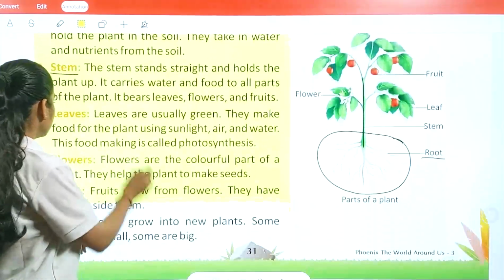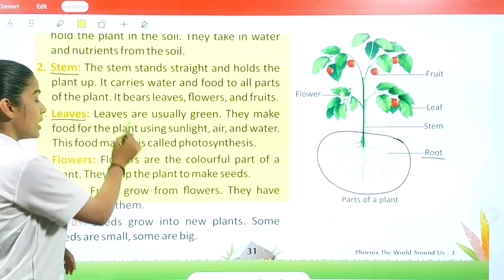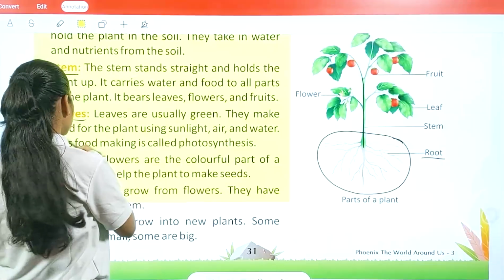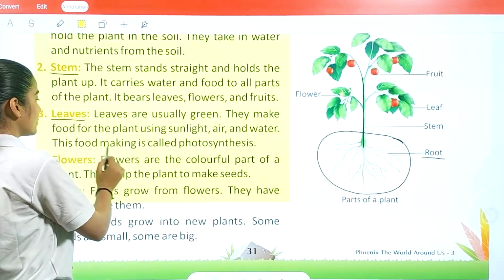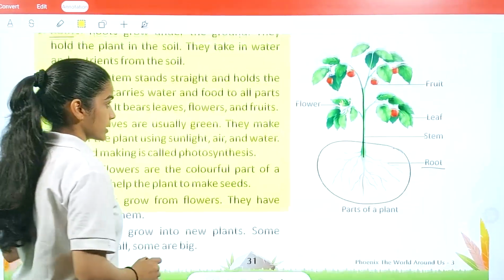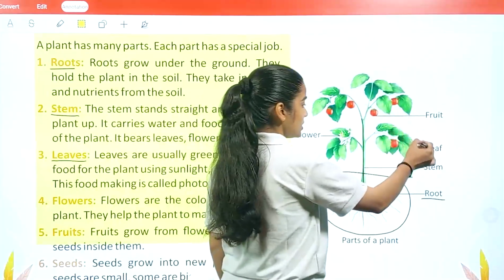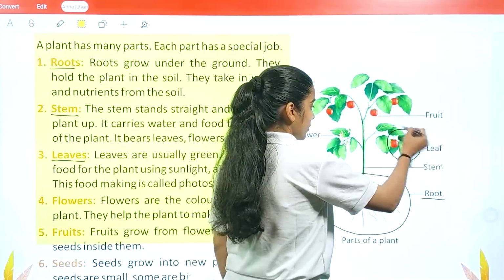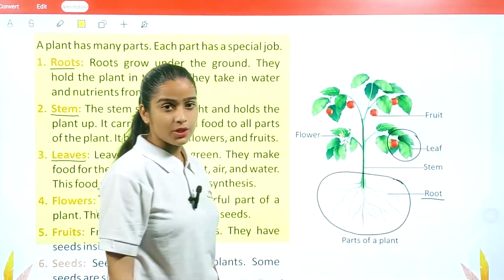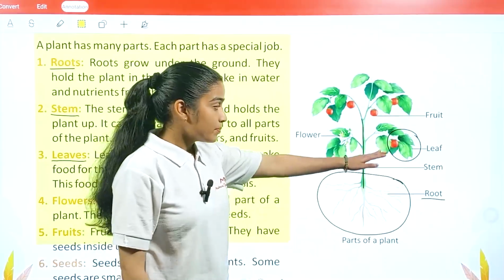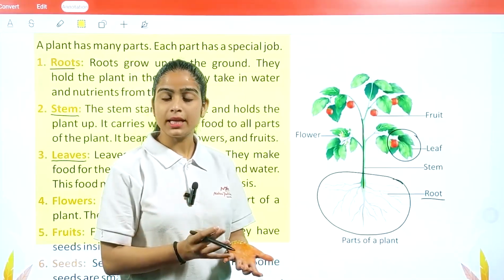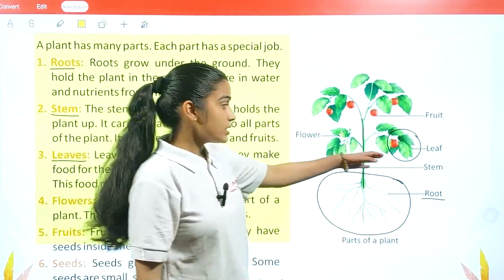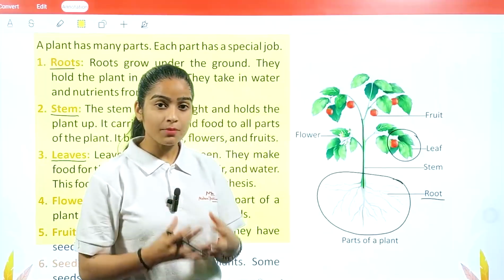only. Now, the third part we have is leaves. Leaves are usually green. They make food for the plants using sunlight, air and water. This food making is called photosynthesis. Next part we have, these leaves. What are the functions we have for the leaves? Basically, leaves are green in color. So with the help of air, sunlight, and water, these leaves help the plant